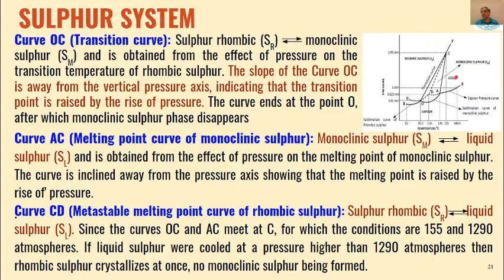So liquid sulfur will go directly from C to F, it will directly get converted into rhombic sulfur without being converted into monoclinic sulfur. Otherwise, liquid sulfur has to first get converted into monoclinic sulfur, then monoclinic sulfur will get converted into rhombic sulfur. But if you have pressure beyond 1290, then liquid sulfur will directly get converted into rhombic sulfur.